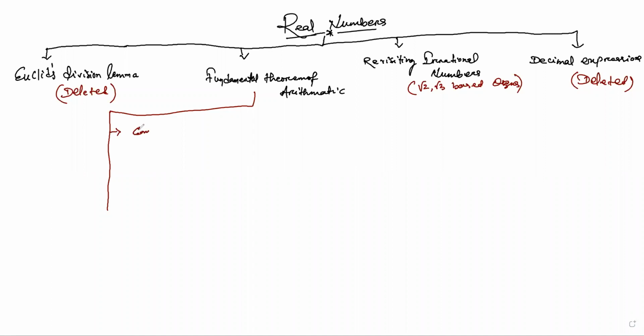Every composite number can be expressed as a product of primes, and it is definitely unique. So you can write it uniquely.